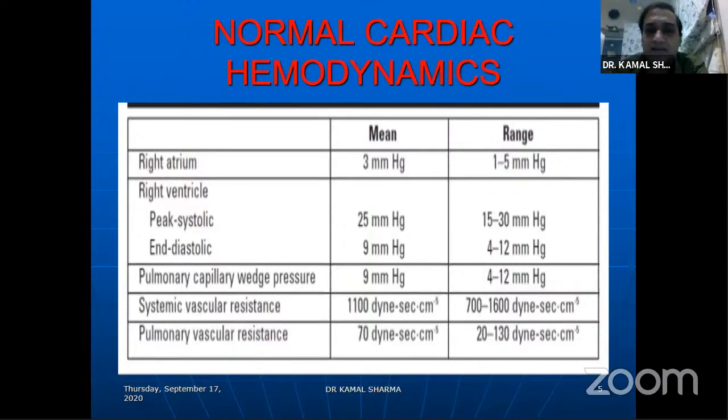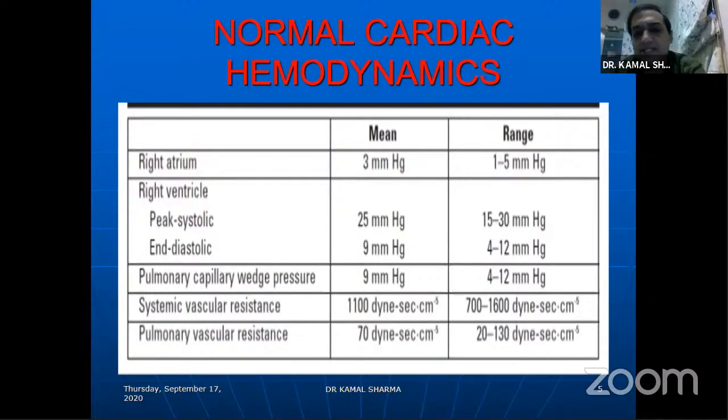Now, to understand the symptomatology and also the clinical examination, you need to know the basic hemodynamics of various chambers. Once you know these, then you can corroborate your findings based on the JVP, the right heart examination or the left heart examination, the symptomatologies, or development of PND. All of them will corroborate with certain hemodynamic parameters. The right atrial normal mean pressure is 3, right ventricle is 25 peak and 9 diastolic. Pulmonary capillary wedge is 9, range is 4 to 12. This is important to remember.